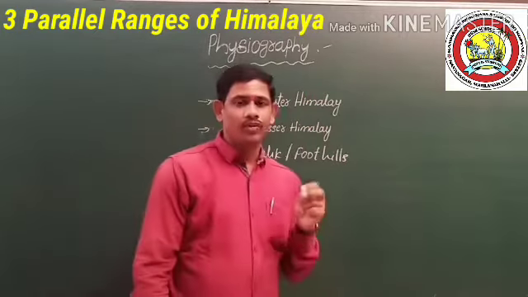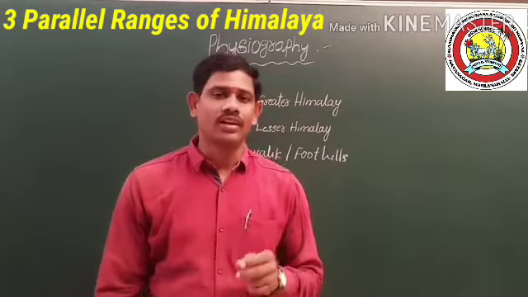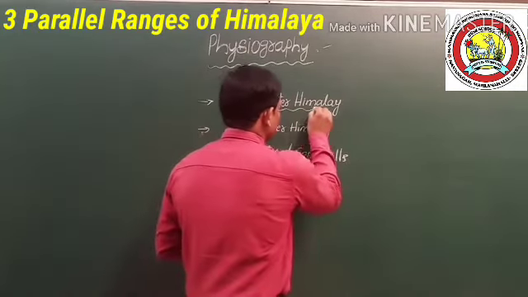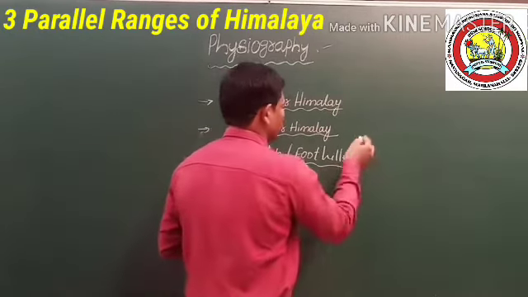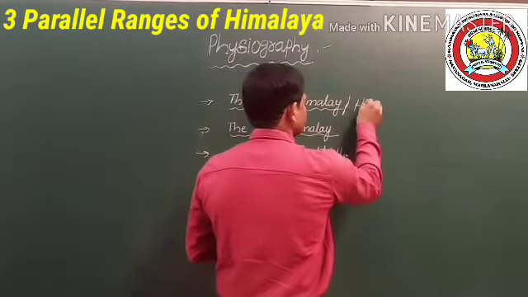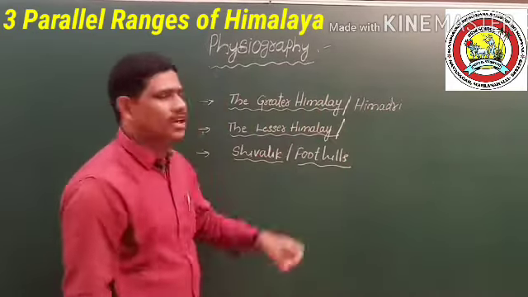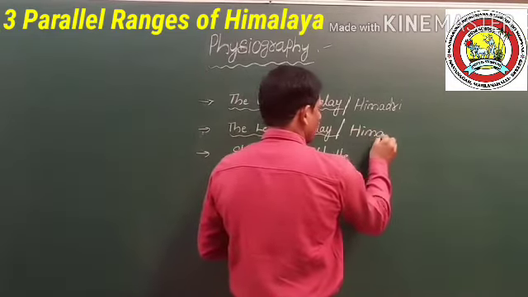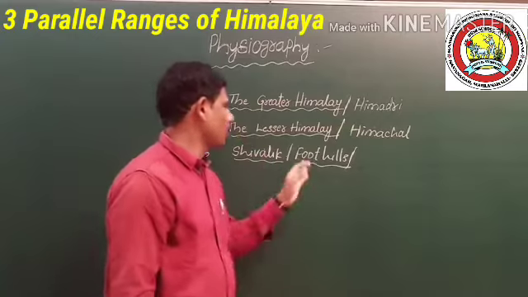Students, you should know that the Himalayas are the highest mountain ranges of the world. This northern mountain consists of 3 parallel ranges. One is Greater Himalaya, second is Lesser Himalaya, third is Shivalik or foothills. The Greater Himalaya is also called Himadri. Next, the Lesser Himalaya is called Himachal, and the Shivalik is the foothills.